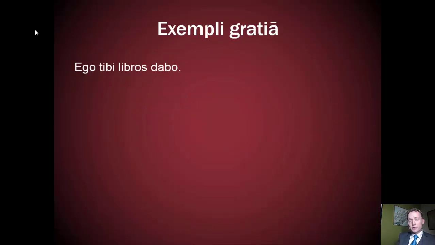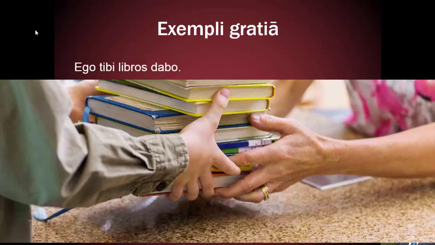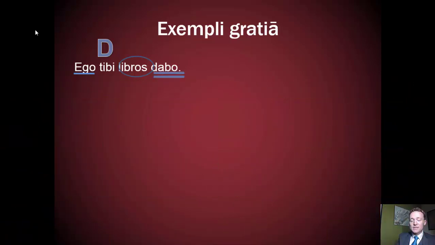Right now, let's look at some example sentences. Ego tibi libros dabo. Now, pronouns are going to function just like other nouns in that they will show their case and they will serve in the same function in sentences. And so we see ego is in the nominative case, and so therefore it is our subject. Tibi is in the dative case, so it will serve as our indirect object. Libros is the accusative, so it is our direct object, and dabo is our verb. I shall give the books to you.